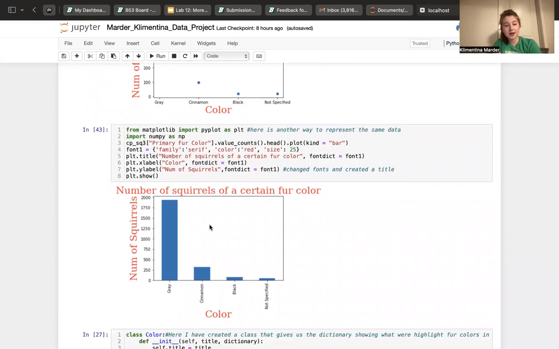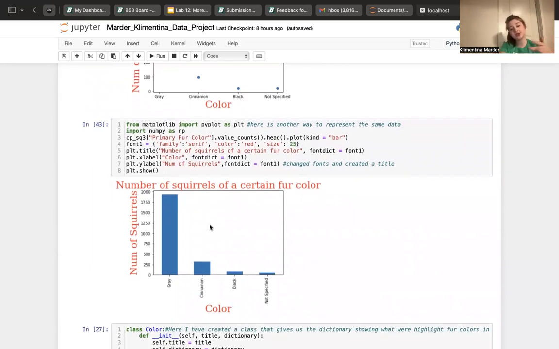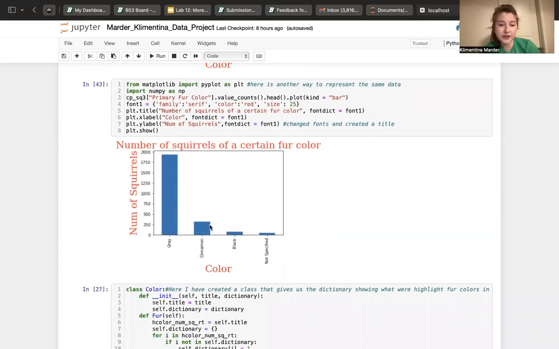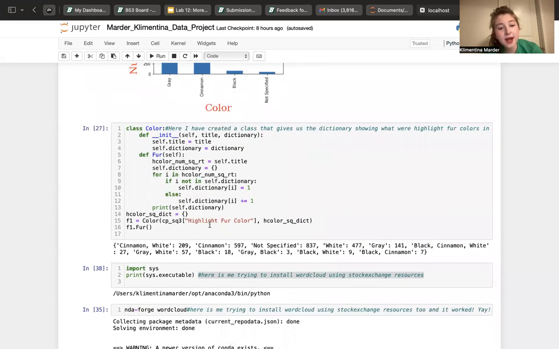Then I represented it in another graph, a bar graph, just to give it another representation. Then I made another dictionary, but with the class that I called Color. I initialized the values and created the function that assigns to a color the number of squirrels that have this color.